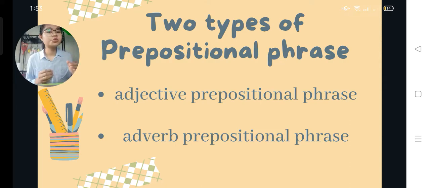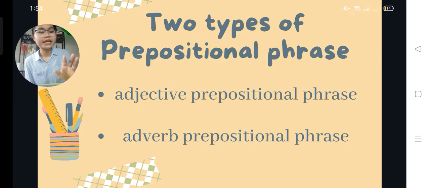And the second one is the adverb or adverbial phrase. It modifies a verb, adjective, or another adverb. An adverb usually answers the questions when, where, how, and to what extent, how much or how long.